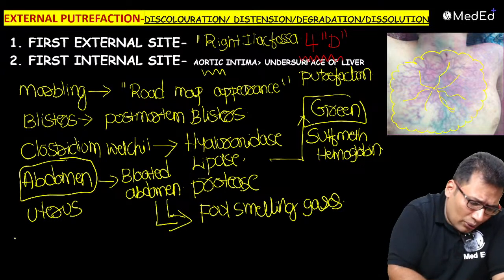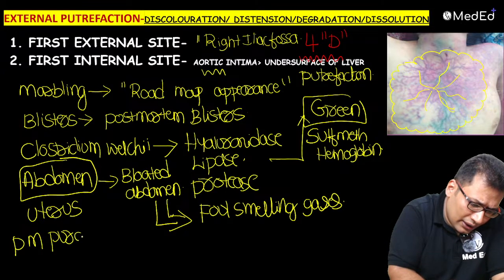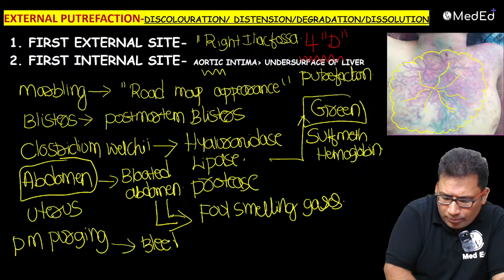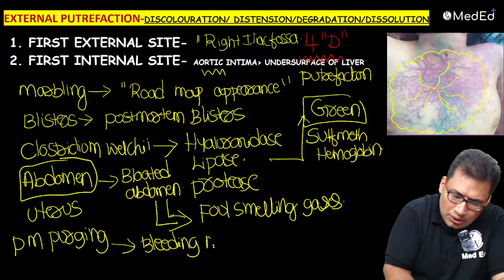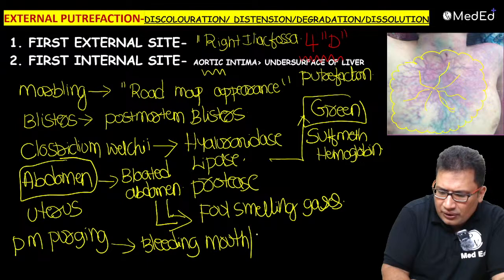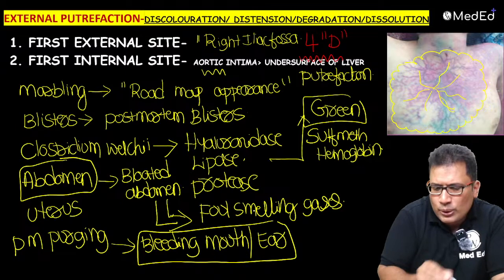There can be something known as post-mortem purging, PM purging. So there can be bleeding from the mouth or the ear, that is known as post-mortem purging, which is nothing but a post-mortem artifact.